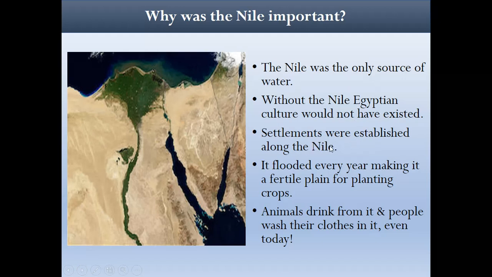Settlements were established along the Nile, which means people lived along the bank of the Nile. It flooded every year, making it a fertile plain for planting crops, which meant the ground was very good for growing vegetables and fruit. Animals drink from it, and people even wash their clothes in it, even today.